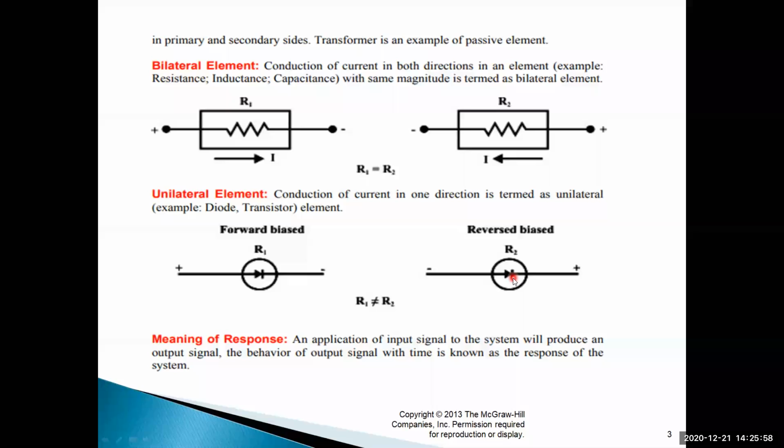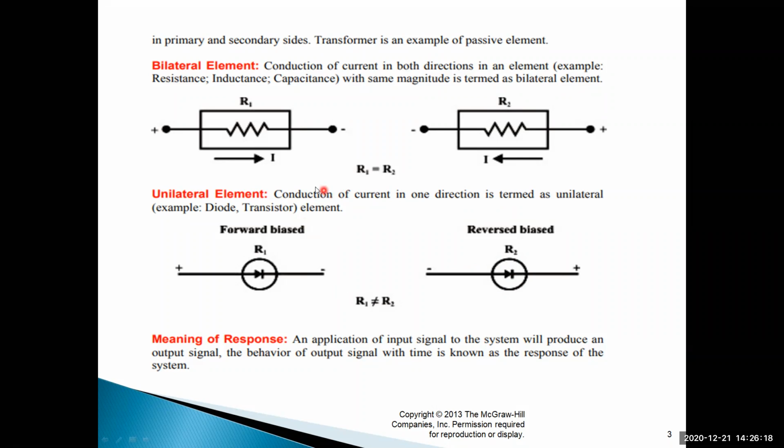Under open circuit condition, ideally there is infinite resistance and no current. That's why it acts as an open circuit, with no current flowing through the circuit. That's why the resistance is very, very high, in the range of mega ohms. Is it clear? Understood? That's why R1 is not equal to R2.